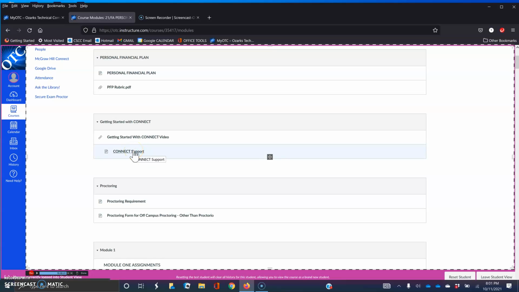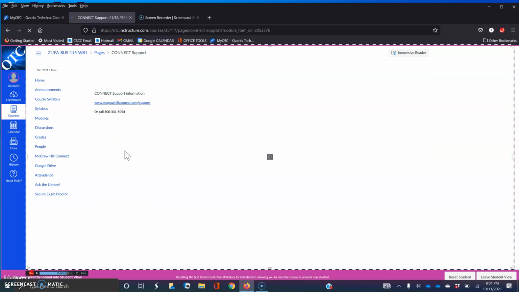If you're having technical issues with Connect, there's a link here for Connect support. At the bottom is an 800 number you can call, or you can open this link and there's access to email and a chat room for Connect tech support as well. I kind of like to use the telephone, but you're certainly welcome to use those other options as well.